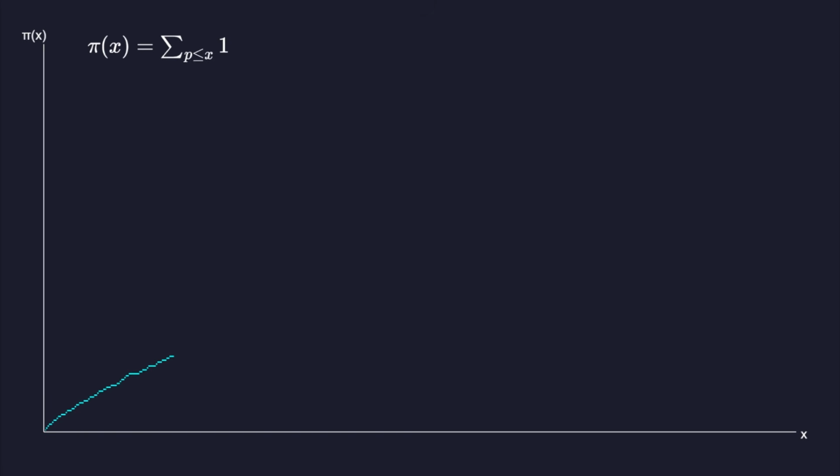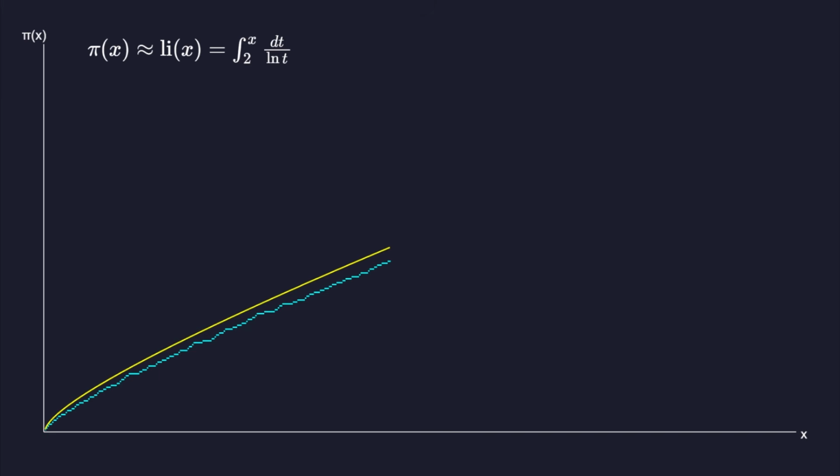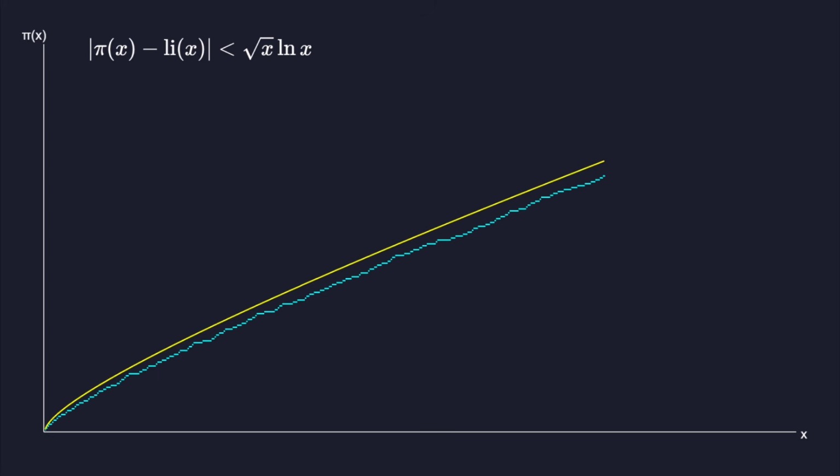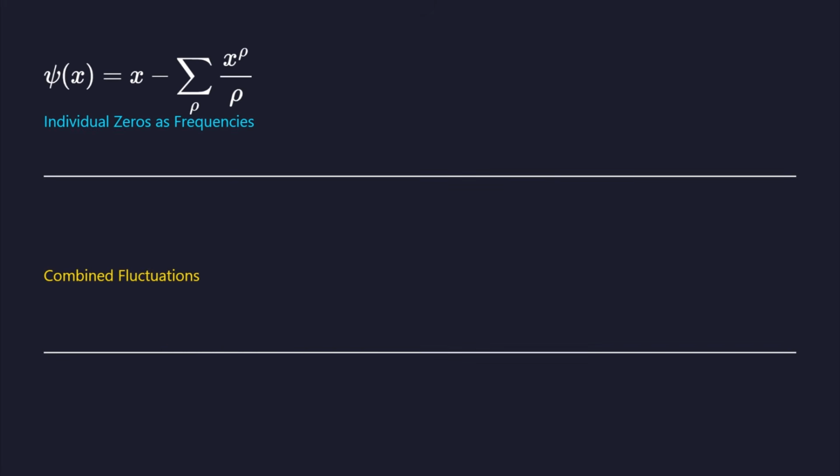The function pi of x counts the number of primes less than or equal to x. Gauss conjectured that this is approximately the logarithmic integral of x. The Riemann hypothesis provides the tightest possible bound on the deviation between these two values.